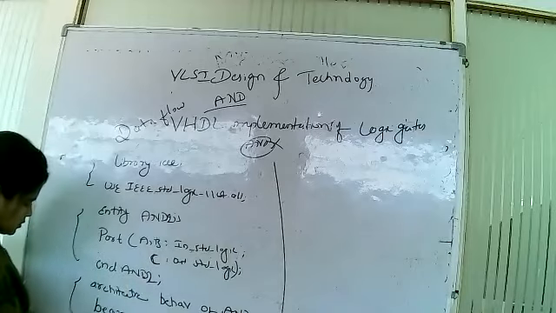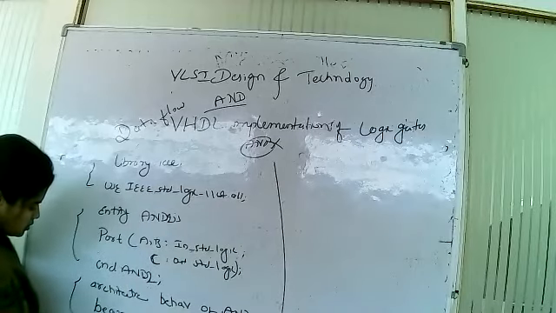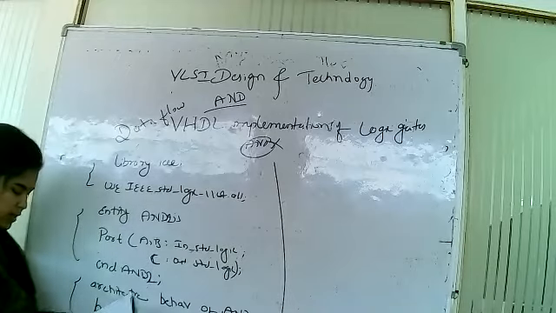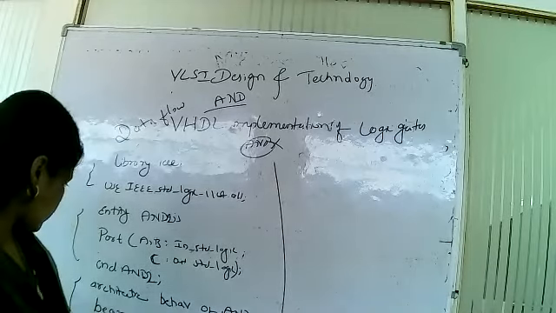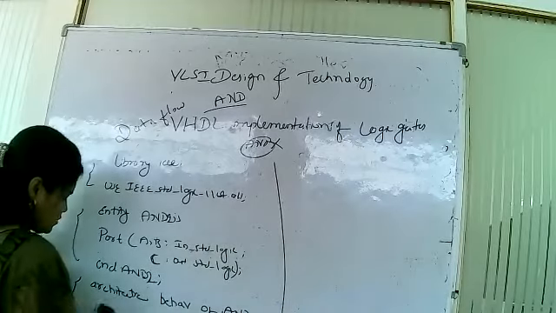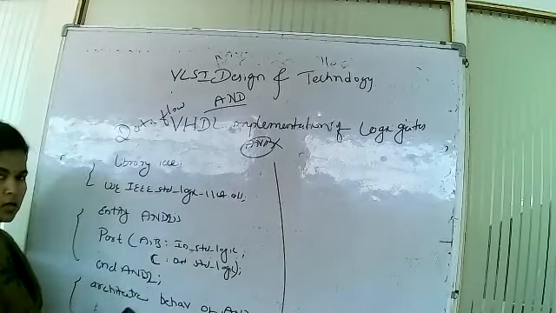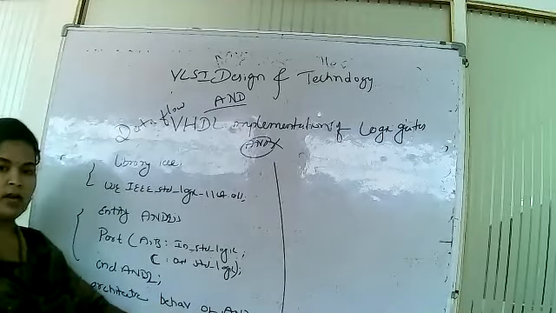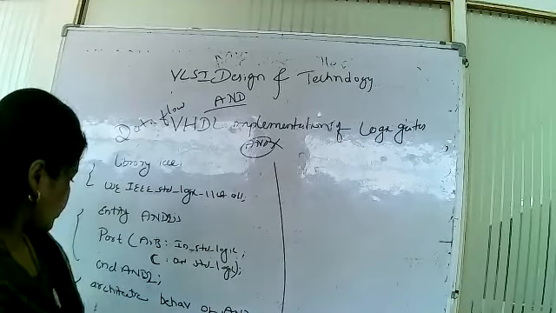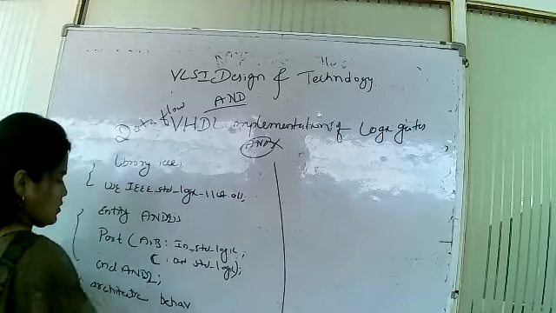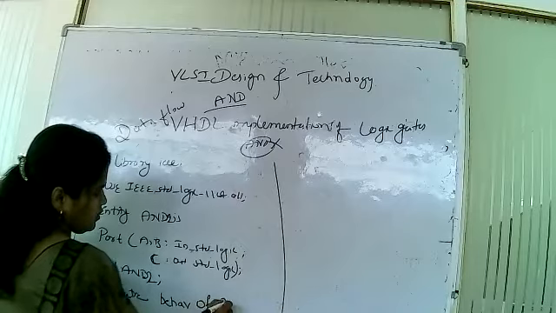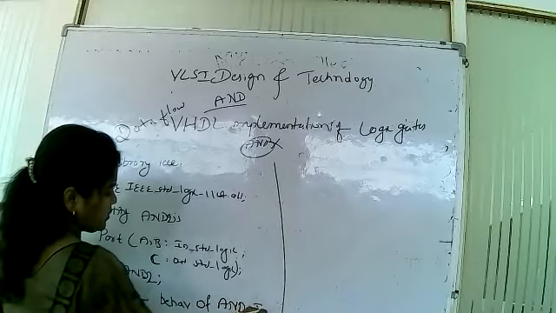Then we are using a process, process A comma B. If you are unable to see, right? So now it is architecture behavior of AND2 is.